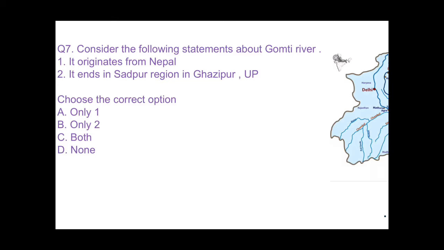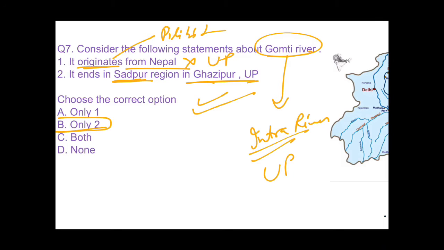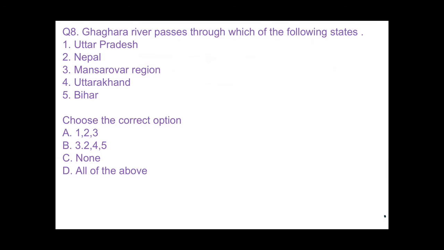Consider the following statements about Gomti river. I told you that this is an intra-state river. It only lies in UP, starts from UP and ends in UP. First is it originates from Nepal. No, it originates from UP. It ends in Saidpur region in Ghazipur, Uttar Pradesh. Yes, that is right. It originates from Pilibhit district in UP. So the answer would be only 2. The answer would be B. Now we come to question number 8.